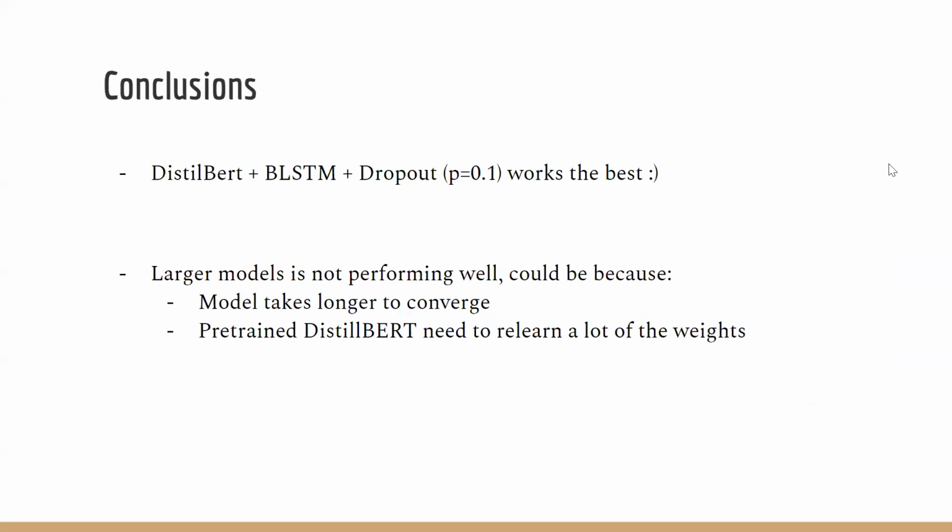Moving on to the next slide, here's the conclusion. The DistilBERT model plus BLSTM layer plus dropout layer works the best among the 6 models that we experimented with. Also, the larger models that involve CNN and the pyramid BLSTM do not perform as well as the other models, which could be because of 2 reasons. First, models with a lot more parameters might take longer to converge. Second, by applying a complex architecture on top of the BERT model, we might need to wait until the pre-trained model relearns a lot of weights.